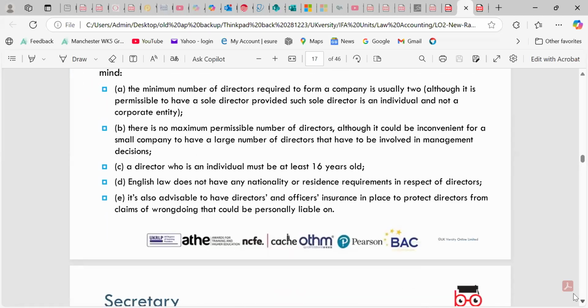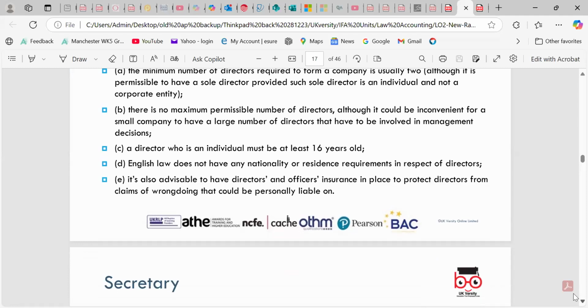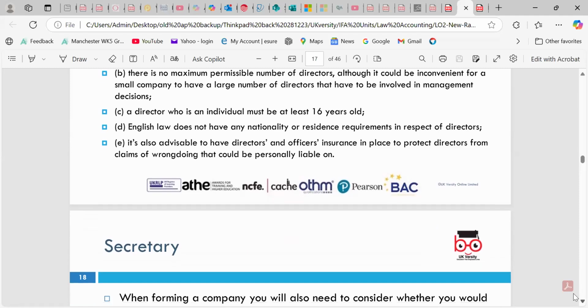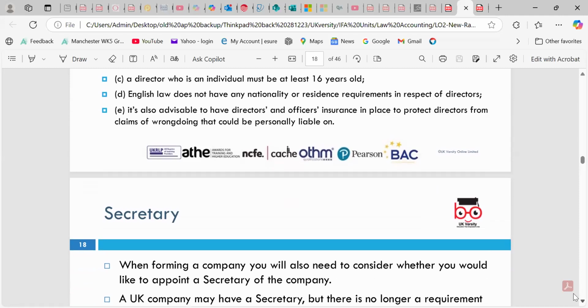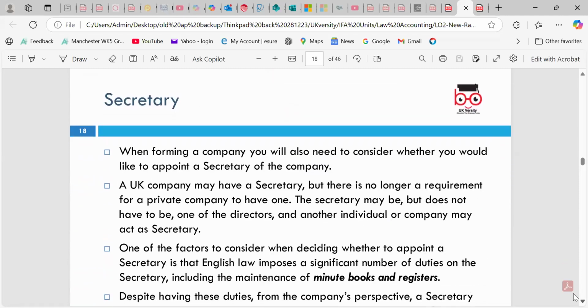Director age must be at least 16 years old. English law does not have a nationality or residency requirement, so a director can be from any other part of the world. They can be registered as company directors, and it is good to have insurance in place to protect directors against claims of wrongdoing, such as indemnity insurance.